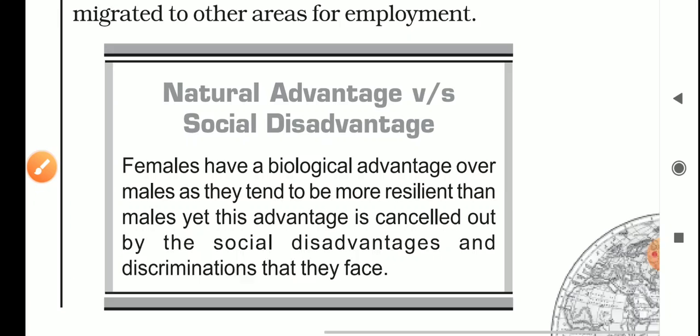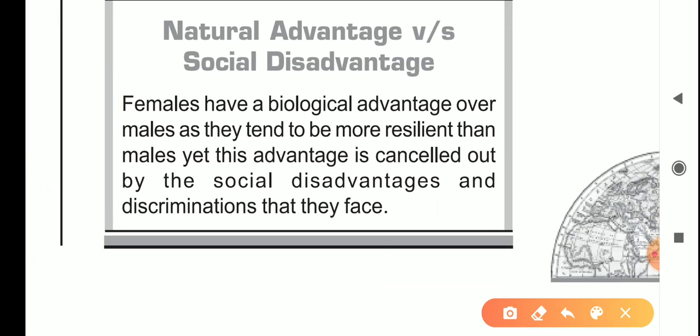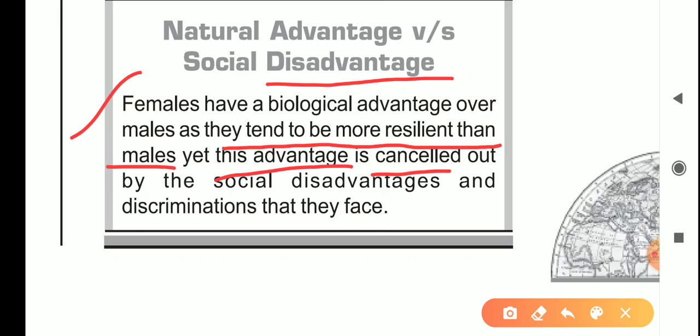Then, natural advantage versus social disadvantage. Females have a biological advantage over males, as they tend to be more resilient than males. That is a biological fact. Yet this advantage is cancelled out by the social disadvantage and discrimination that they face. So biologically females can be more resilient, but in society they are not given importance, and this advantage is cancelled out.